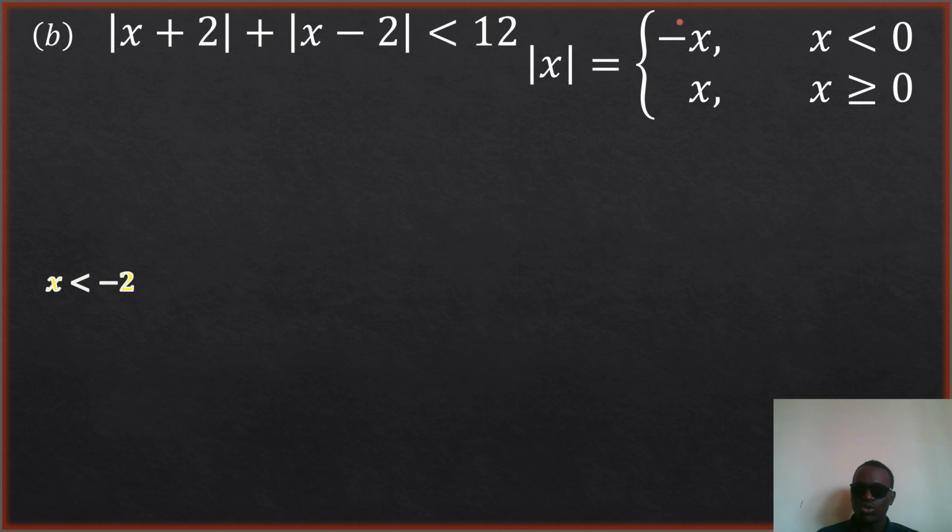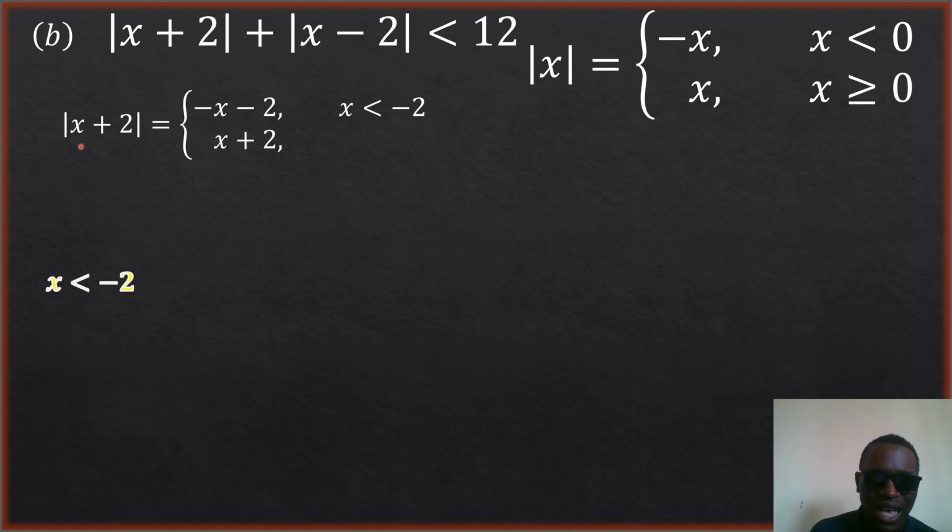That's just to show that the absolute value of any negative number is positive. The absolute value takes away the negative sign, because if x is negative here, the negative sign will multiply with the negative x and it will now be positive. Are you getting that? And when x is positive, you just take the positive of it. So we are using this definition to express this and this in their various forms.